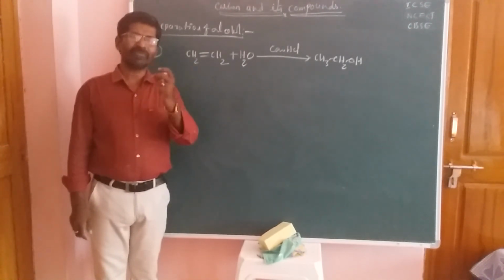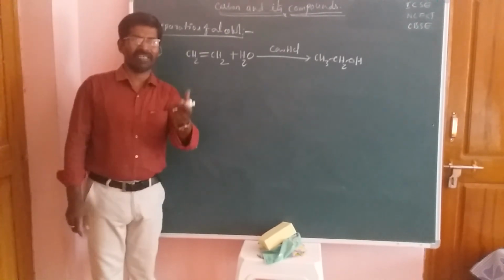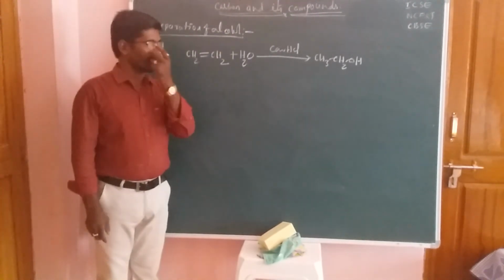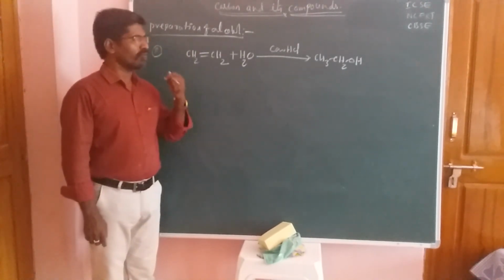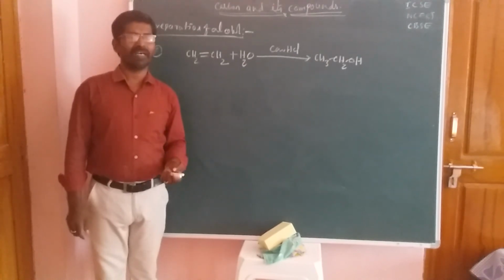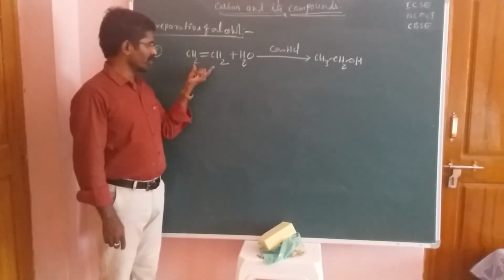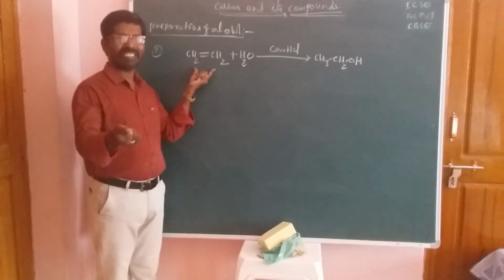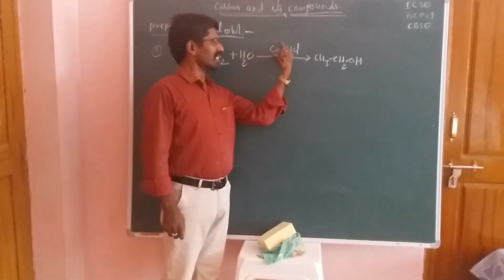That reagent converts alcohols into alkenes, not alcohols. That's why we should not use concentrated H2SO4 here. Here we have to prepare the alcohols by using concentrated HCl. Now this is the alkene compound, or ethene compound, reacted with water and concentrated HCl.